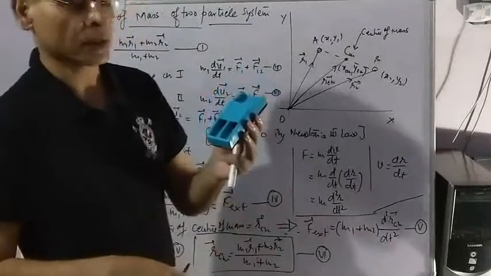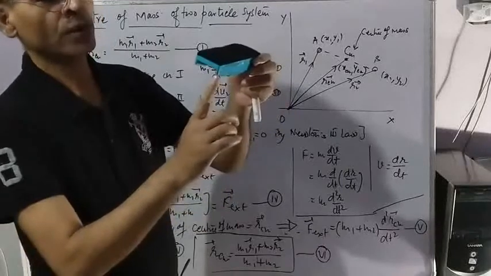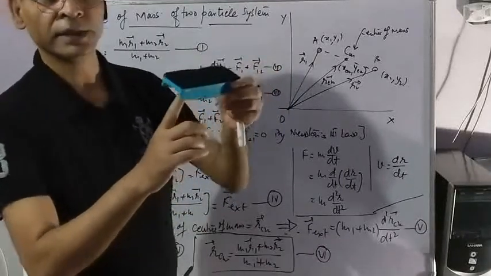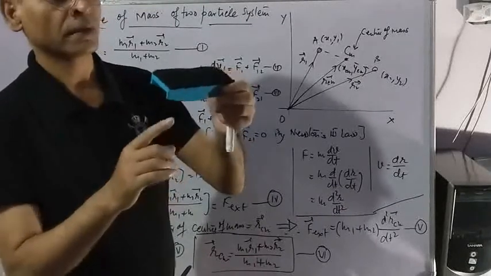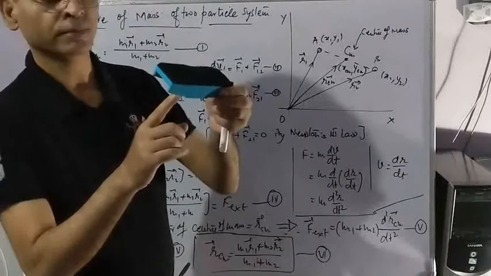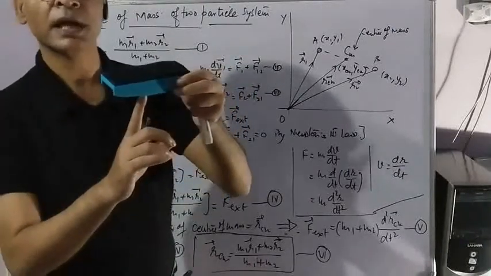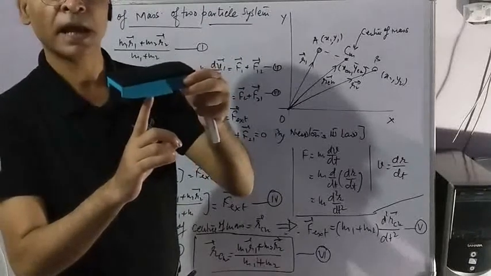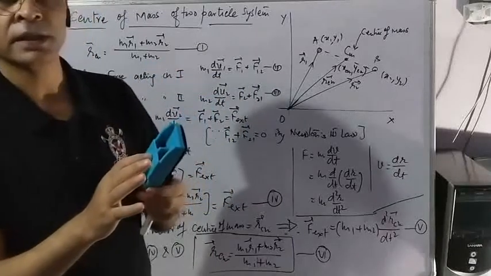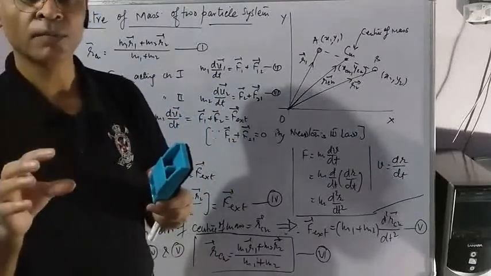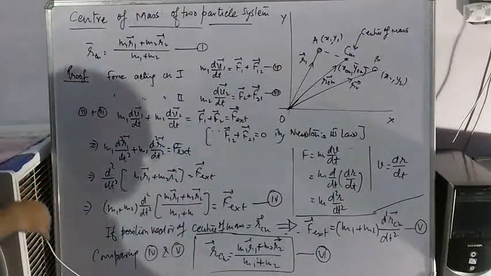Think about this duster, this body. If you want to hold this body at any random point, it will not stay, it will fall. But if you keep searching, finally you will reach a point at which this body can stay. This body can be held. Obviously, we can assume a point at which the whole mass of the body is supposed to be kept. That point is called center of mass.